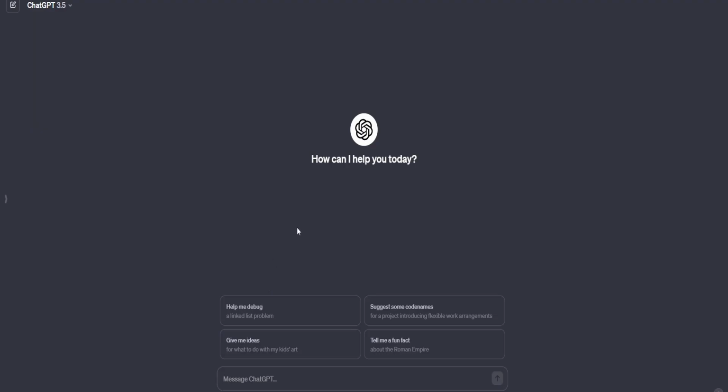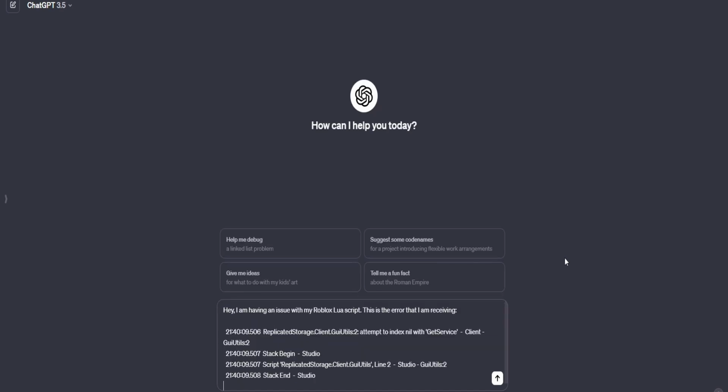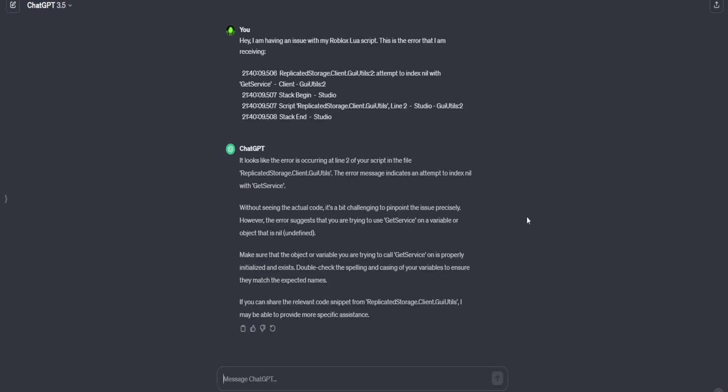Then we'll go to ChatGPT. Now we're going to say, hey, I am having an issue with my Roblox Luau script. And then we say, this is the error that I am receiving. And then we'll go ahead and paste that error. The AI replies to me and says, it looks like the error is occurring at line 2 of your script file. So it tells me the script file that this error is inside of.